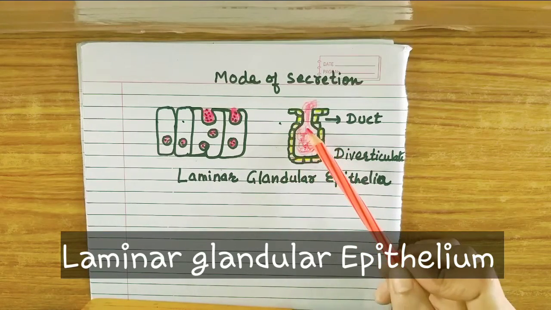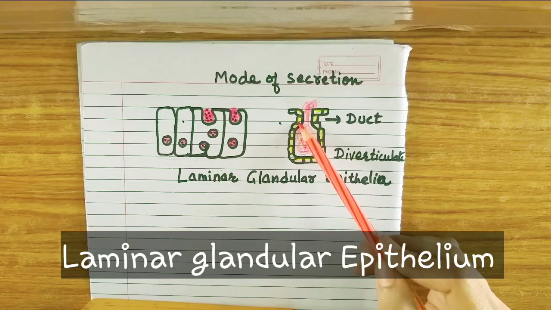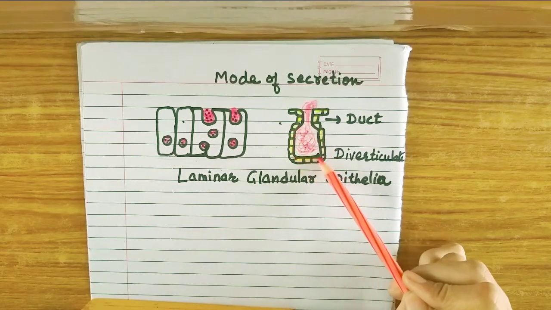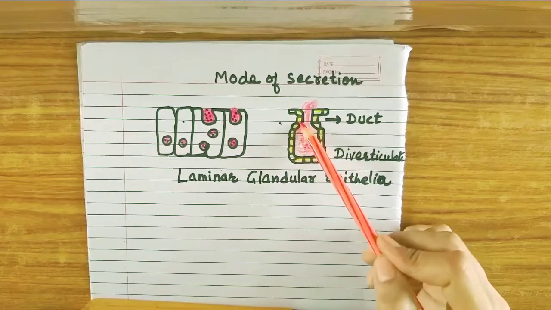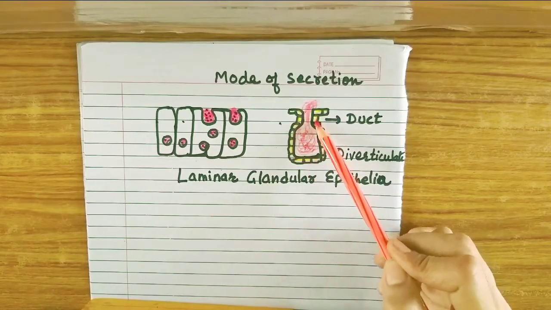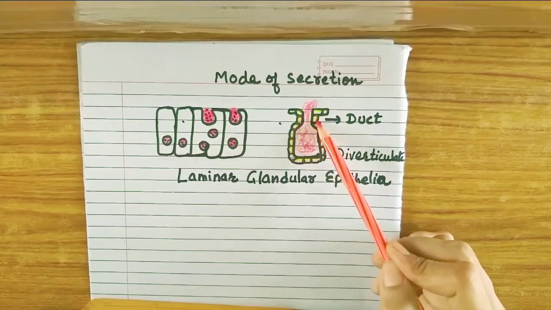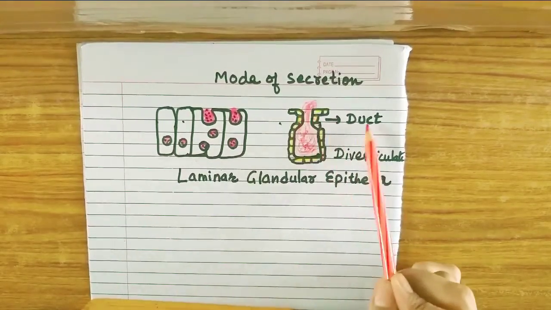While here you can see that they are forming an invagination. There is a pit-like structure in between them. They are invaginating, and this invagination has a neck also, a tube-like structure. This neck is known as the duct.